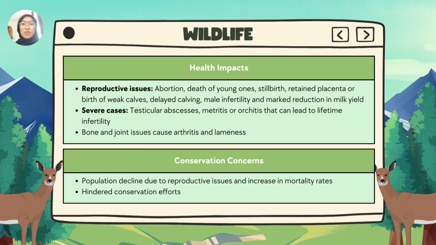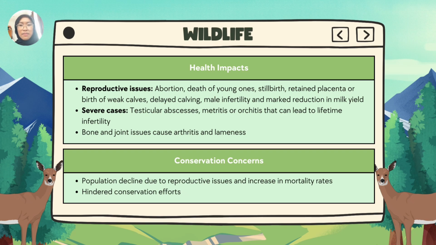We move on to threats of brucellosis. Brucellosis poses a significant threat to wildlife. Brucellosis is a widespread reproductive disease, commonly causing abortion, death of young ones, and stillbirth. Infected animals may also experience retained placenta or birth of weak calves, delayed calving, male infertility, and marked reduction in milk yield. In severe cases, it can also be a reason for testicular abscesses, metritis, or orchitis that can lead to lifetime infertility. Brucellosis can also cause bone and joint problems, which lead to arthritis and lameness.